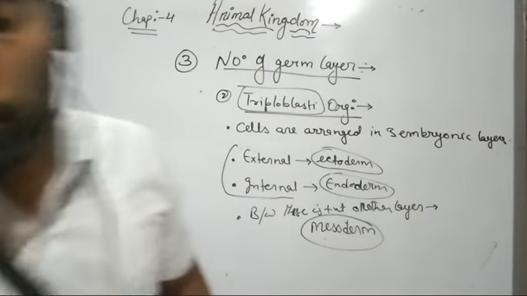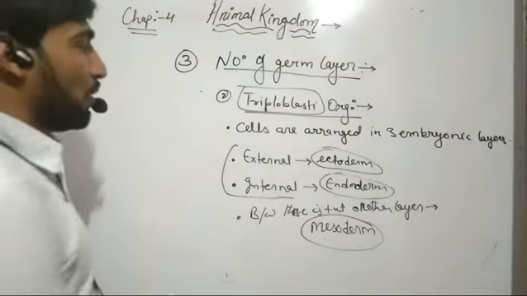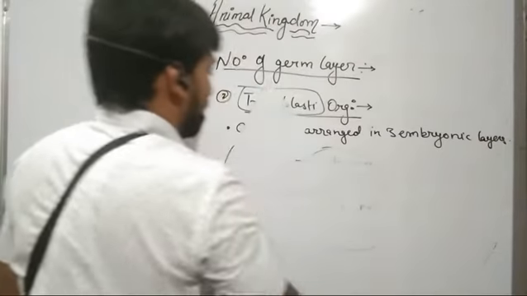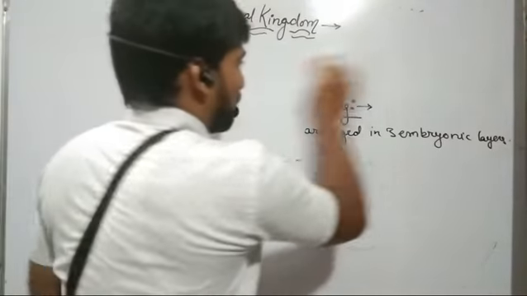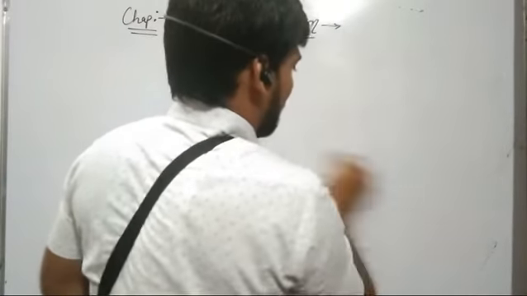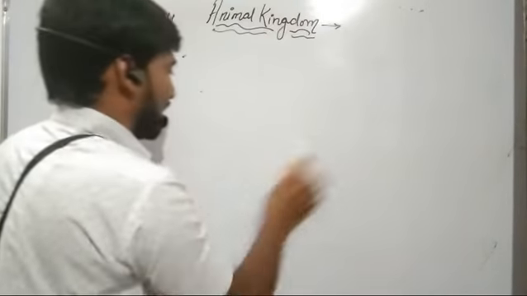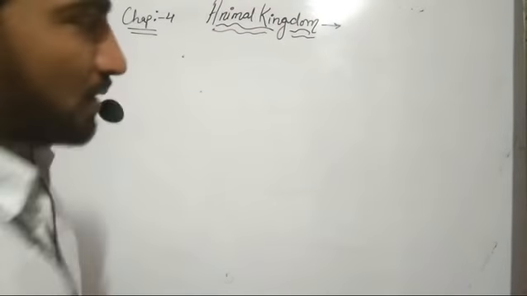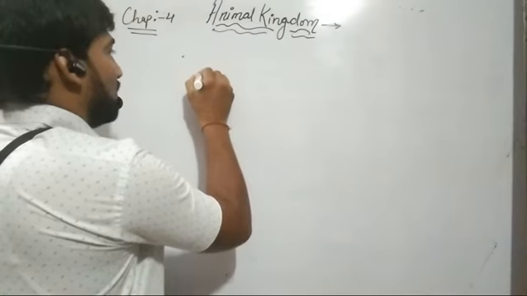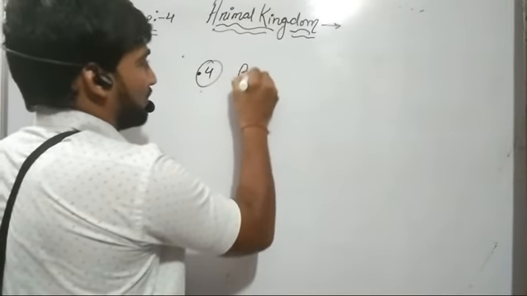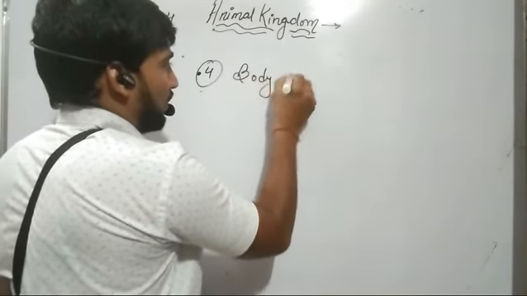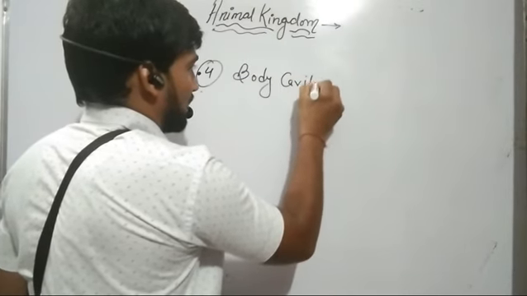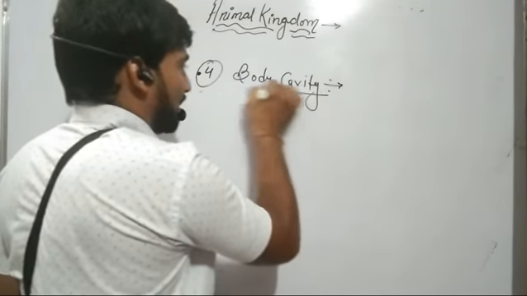Now we'll discuss our next criteria for classification of living organism. Our fourth criteria is body cavity, that is presence or absence of body cavity.